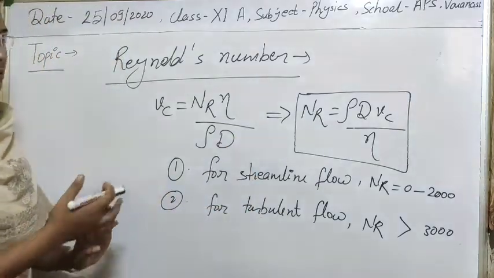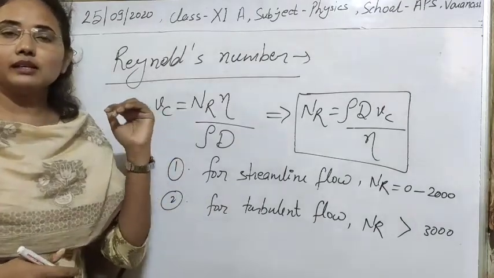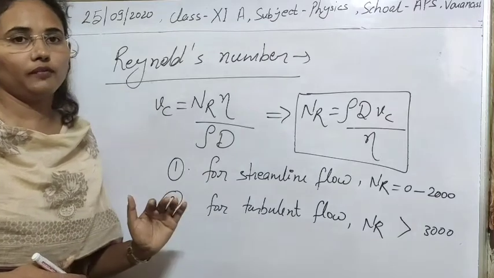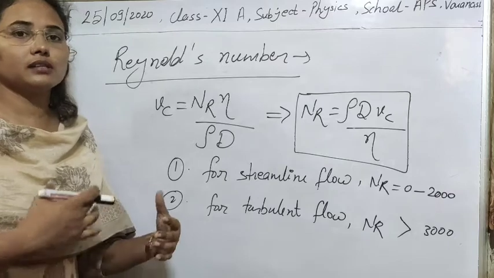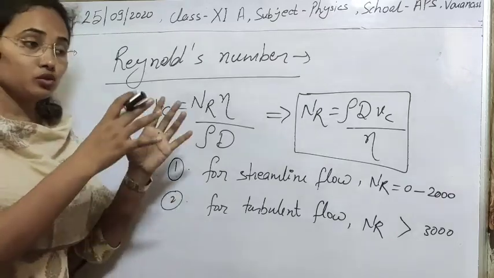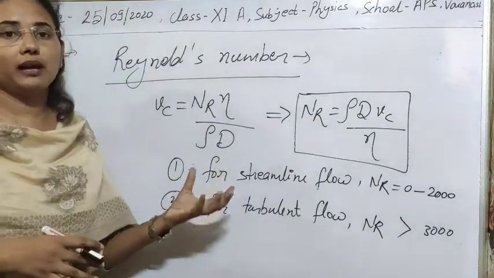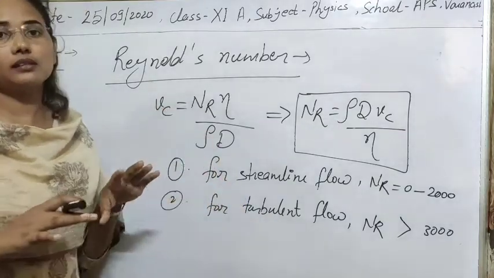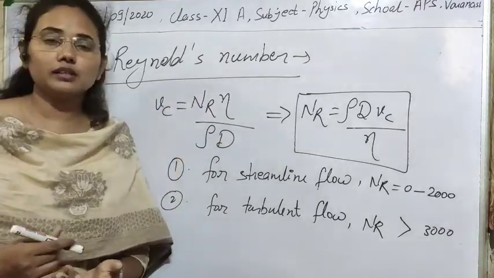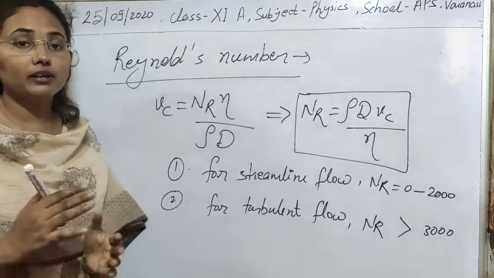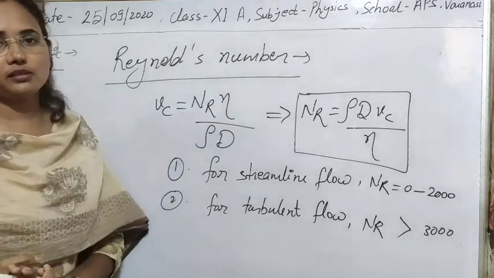I think now it's clear to you. What is the importance of Reynolds number? Reynolds number easily tells the nature of the flow of fluid, and if we know the nature of the flow, then definitely it helps us in our industries. It helps us make many instruments and automobiles. There are a lot of applications in industries by knowing this number. I've already told you an example of turbulent flow and how we can remove it. In all these problems, Reynolds number helps us.